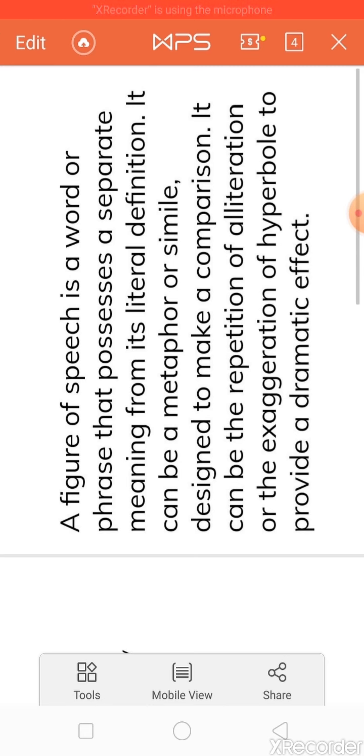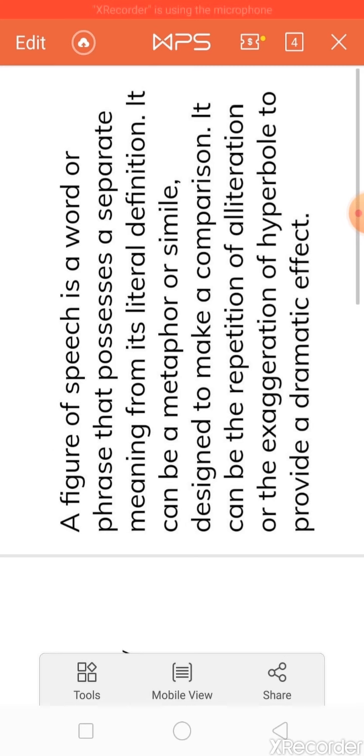So this beauty is achieved by these figures of speech. Like the one example I have told you, the waves rolled mountain high. Such phrases, or such groups of words, are used as a figure of speech.